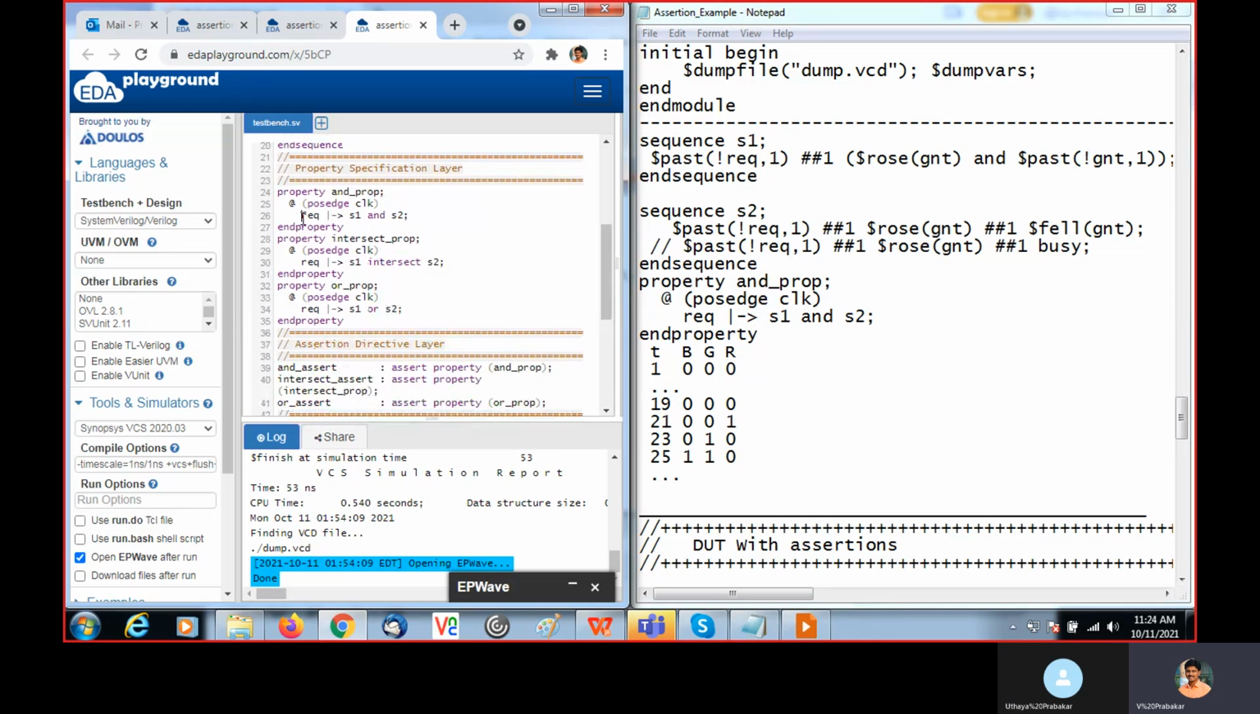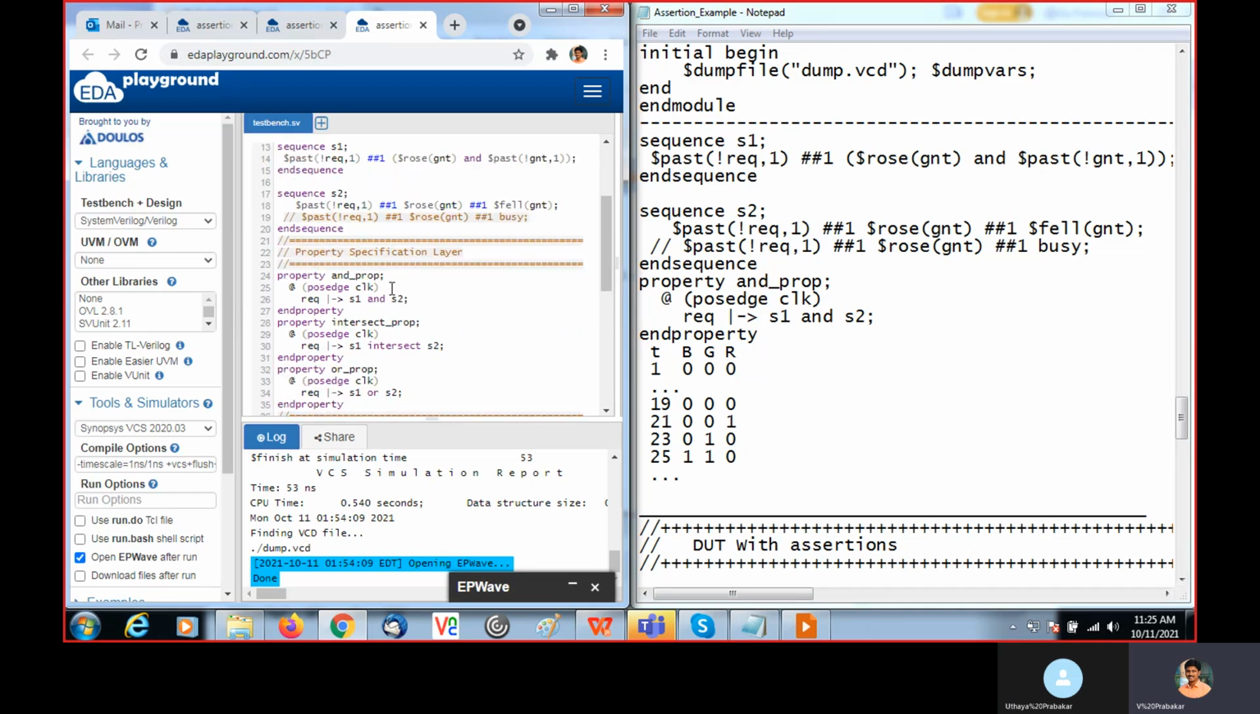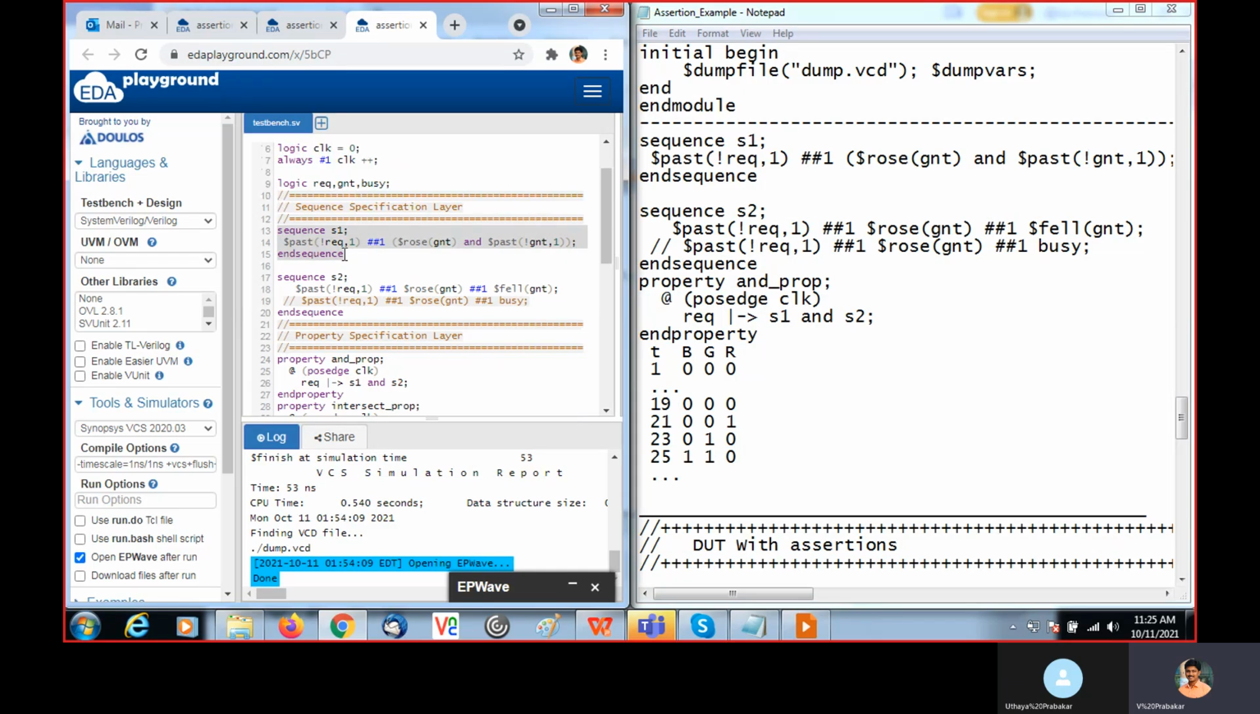Here we are checking when REQ is 1. We are checking the 2 sequences, S1 and S2. In this, we are checking AND, and if we use intersect here, or just use OR. First, these are the 2 sequences we created. Sequence 1 is nothing but $past. I will explain the sequence against the waveform, and we will check whether this sequence passed or failed.